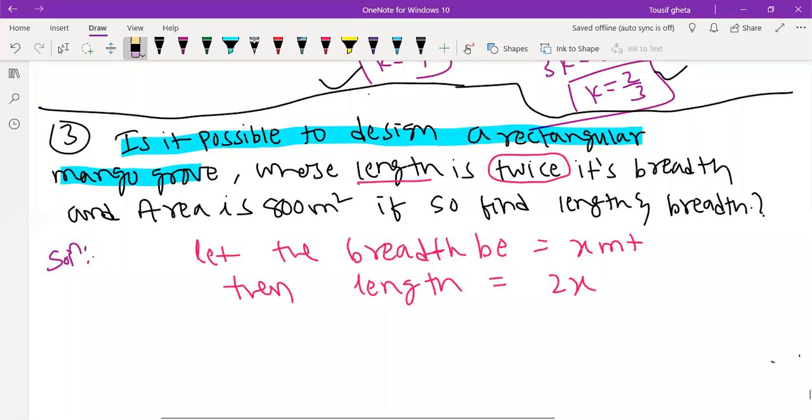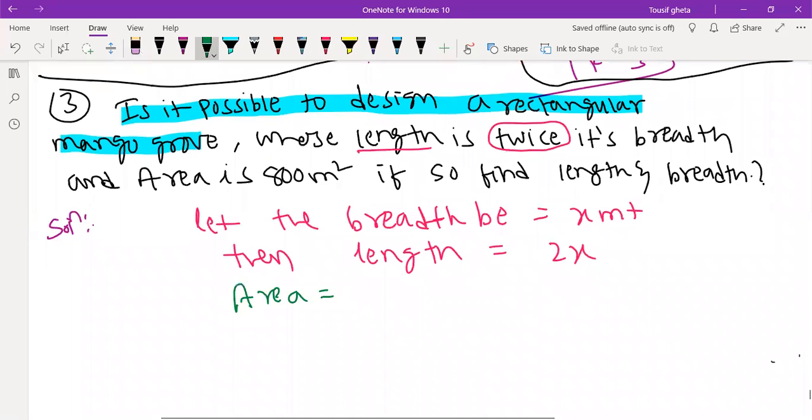Okay, chalo, next. Now, area they give. Area is equal to 800. So area of rectangle we will do. Area of rectangle is length into breadth.